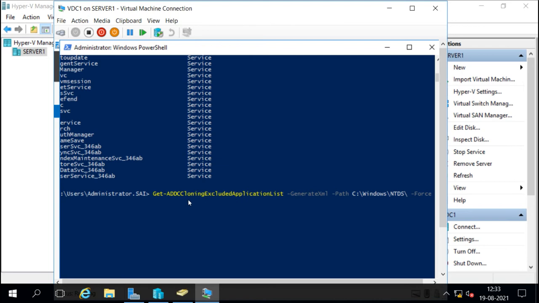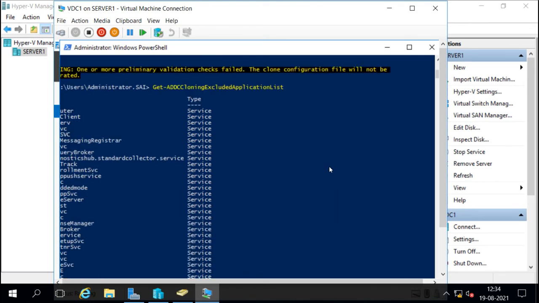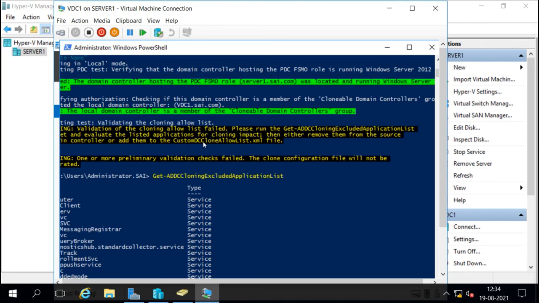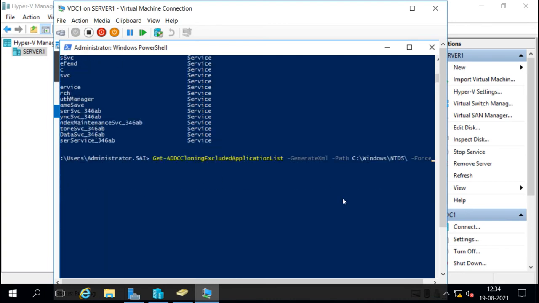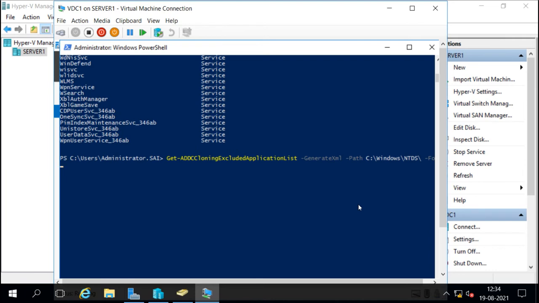So this command will generate the list, and then it will put the list into the Windows NTDS directory, and the name of the file will be custom DC clone allow list.xml. So I will run this command, and now it says the inclusion list was written to C Windows NTDS folder as custom DC clone allow list.xml. So it has been added there.